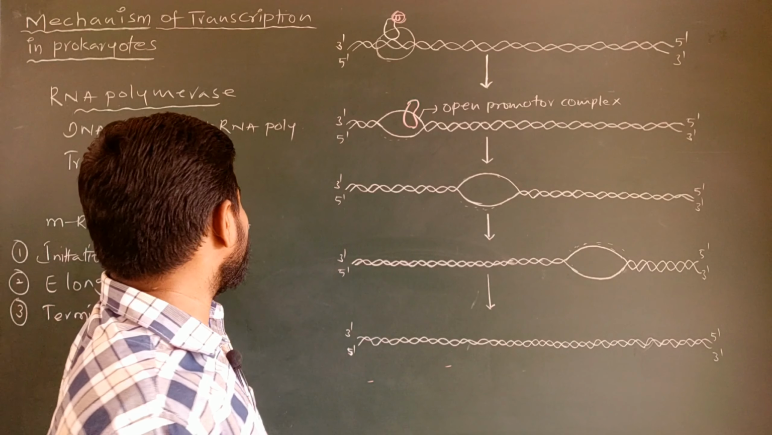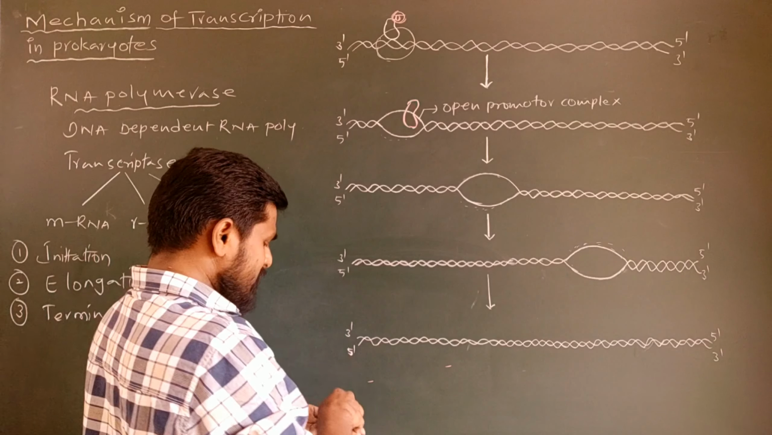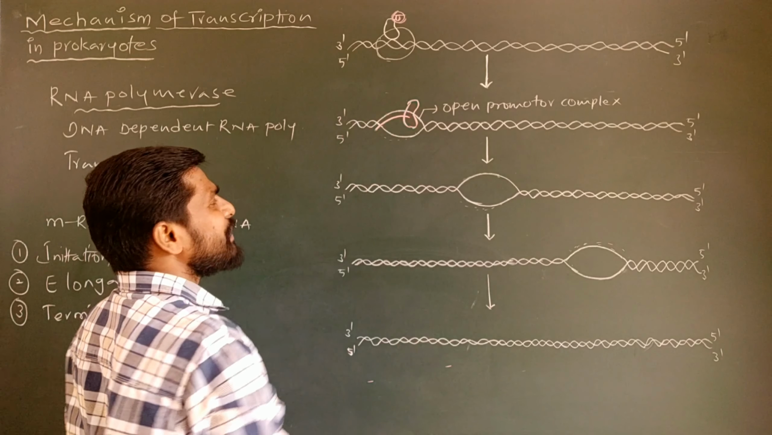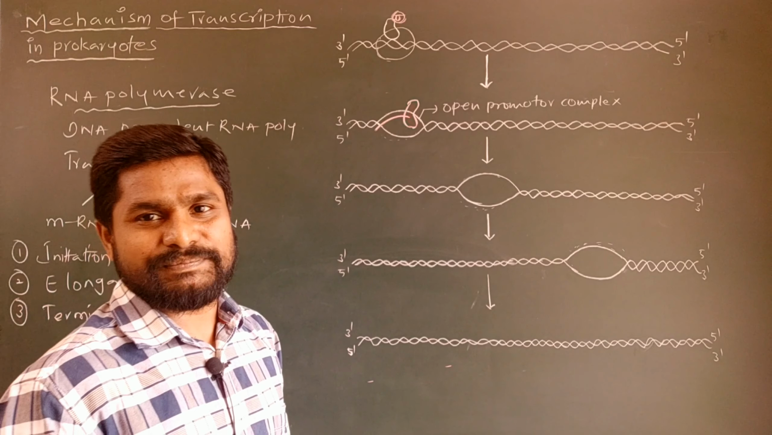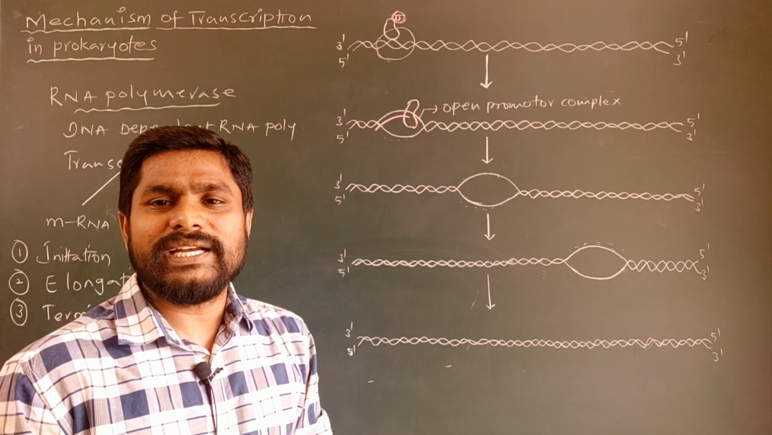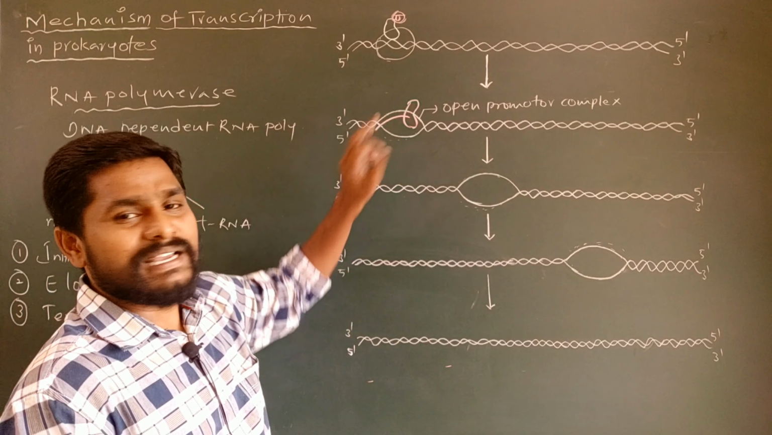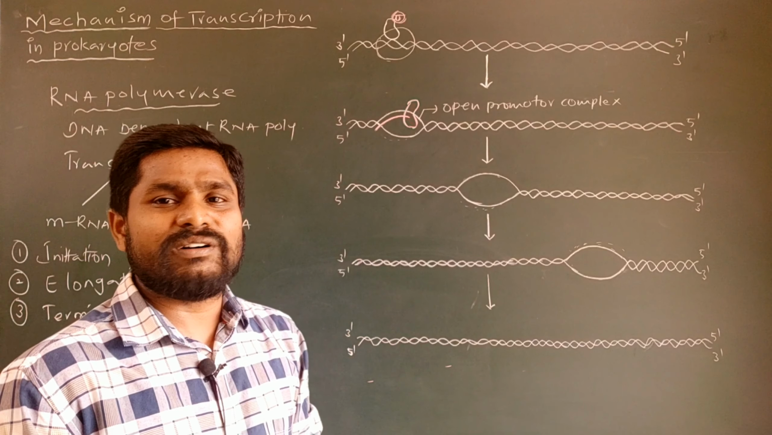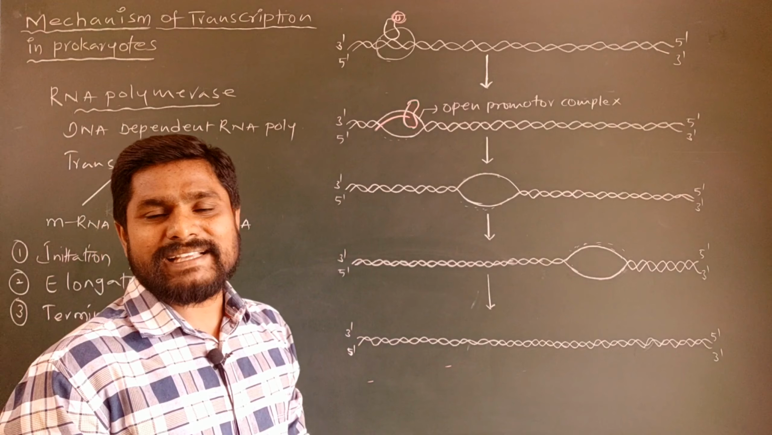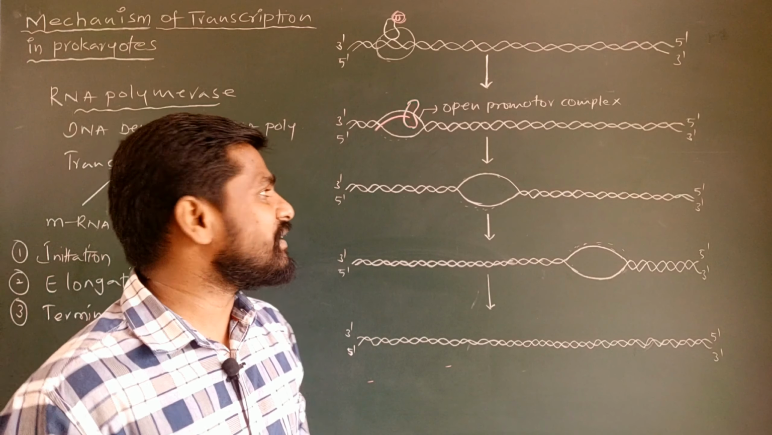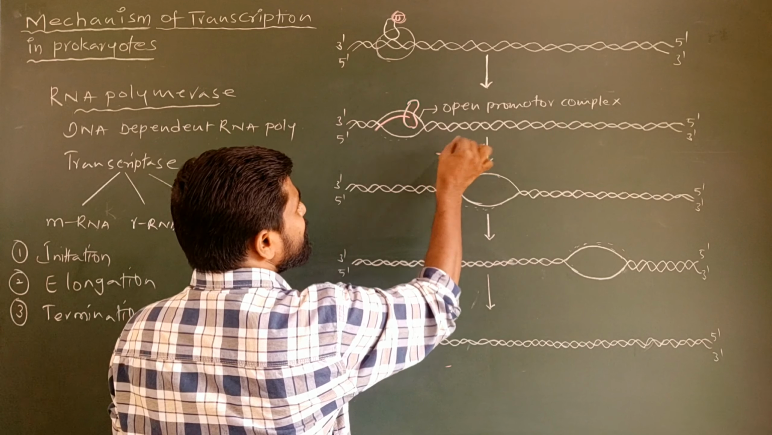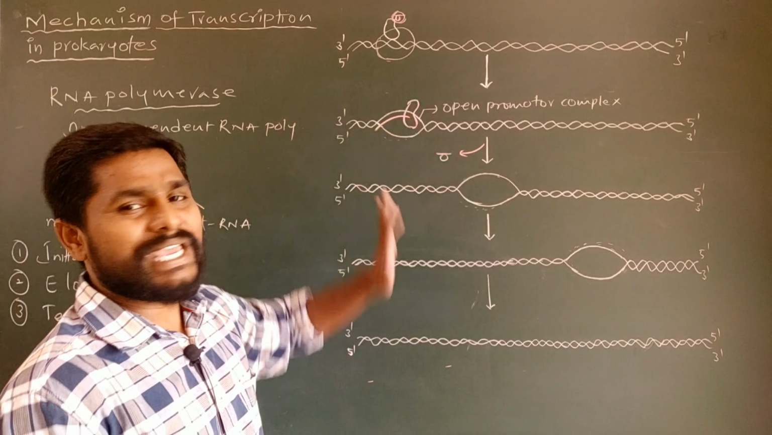And the third event of this initiation process is the synthesis, or polymerization, of ribonucleotide monophosphates, about 7 to 8. During the initiation process, RNA polymerase polymerizes just 7 to 8 ribonucleotide monophosphates and forms a short segment of RNA transcript. And after the formation of this short stretch of RNA transcript measuring about 7 to 8 nucleotides, the sigma factor gets separated from this RNA polymerase core enzyme.